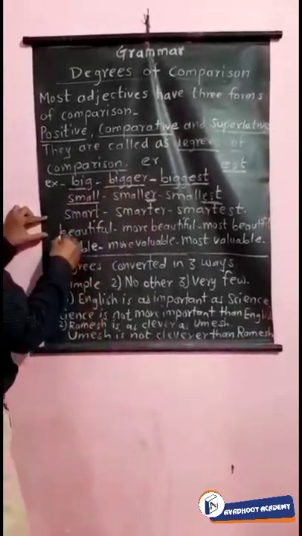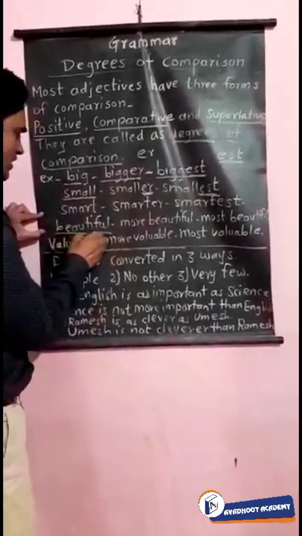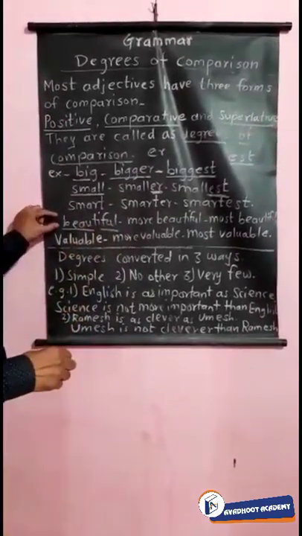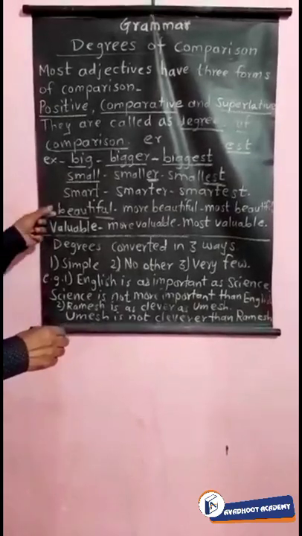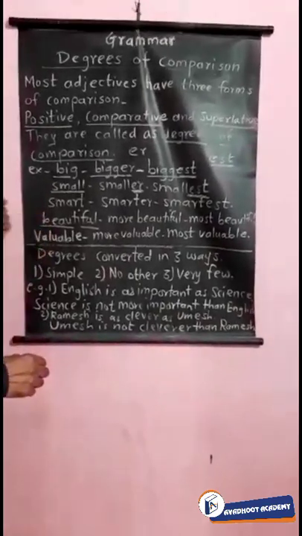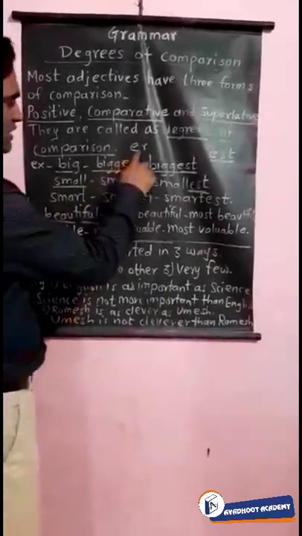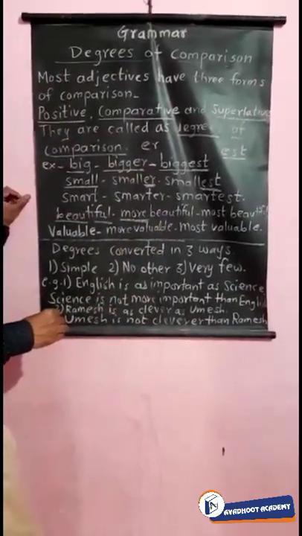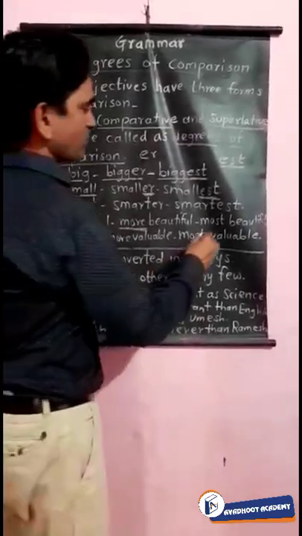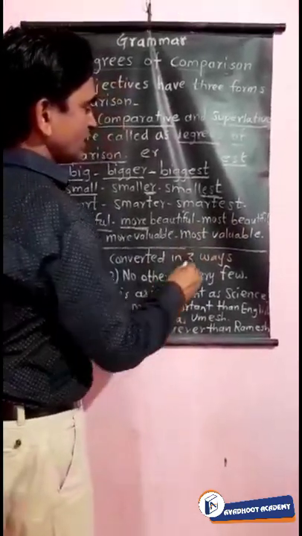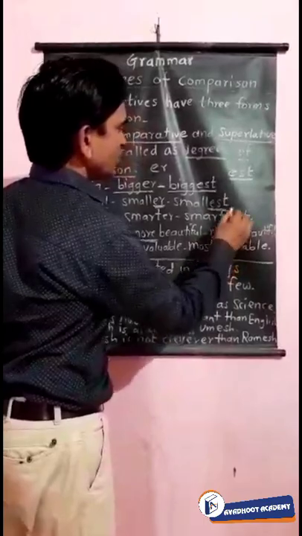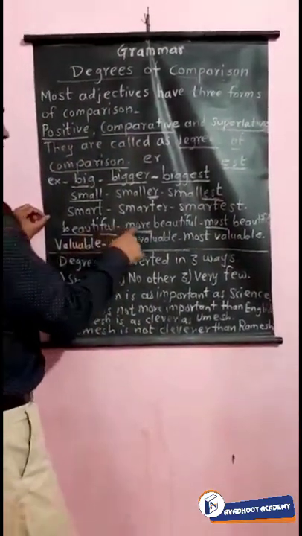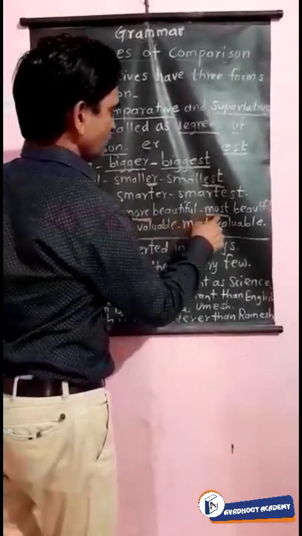Then two-syllable words. See the example of two syllables: beautiful. It is a two-syllable word. When the adjective is longer, or we can say two-syllable, at that time instead of ER we have to use more as a prefix before the adjective, and for making the superlative degree we have to use most instead of EST. So see the difference: beautiful, more beautiful, most beautiful.